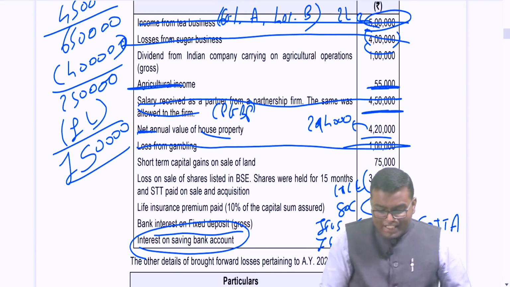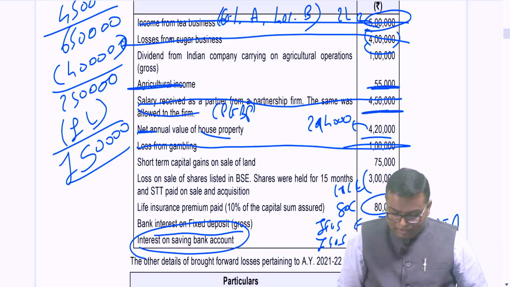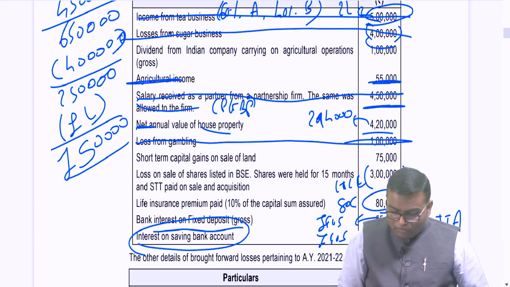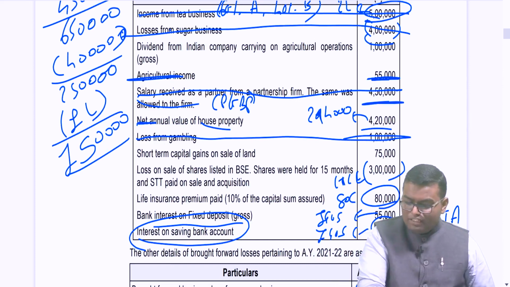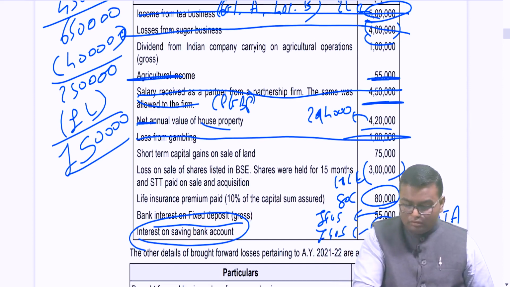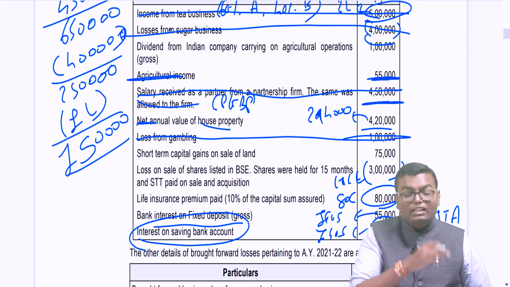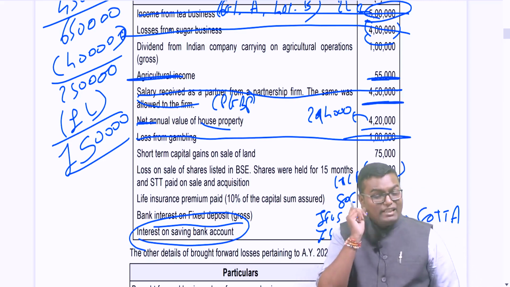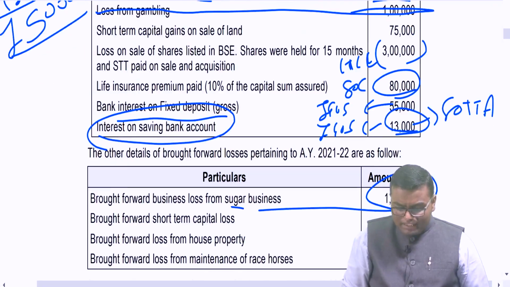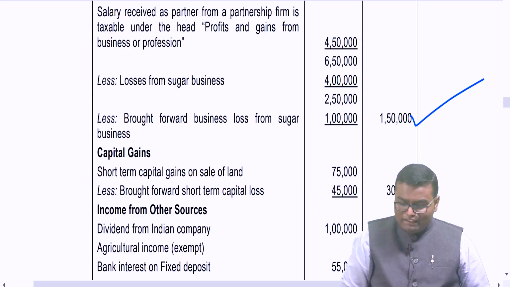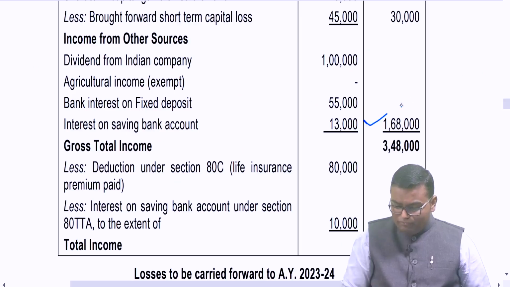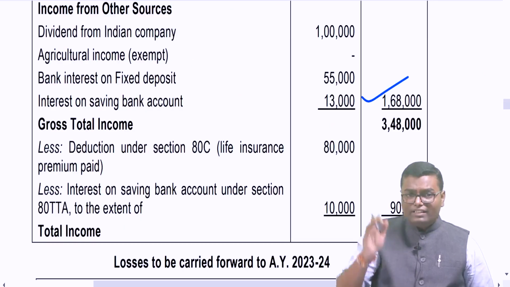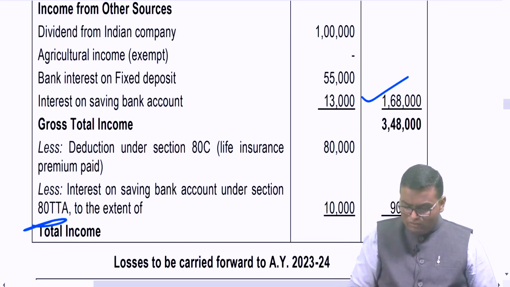Now IFOS income, I have 1 lakh rupees dividend. 55,000 rupees is bank FD and 13,000 saving bank account. So 1 lakh plus 55,000 plus 13,000. Total IFOS income I have over here 1,68,000, and I can't see any loss which I can set off as of now. So 1,68,000 will be deemed IFOS income. We are keeping it pending, and we just saw 10,000 deduction, that is also there.